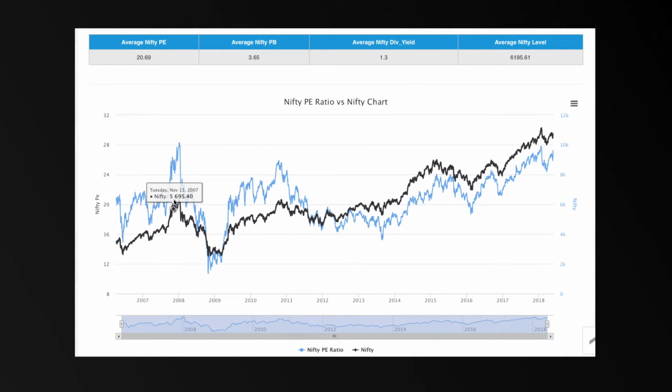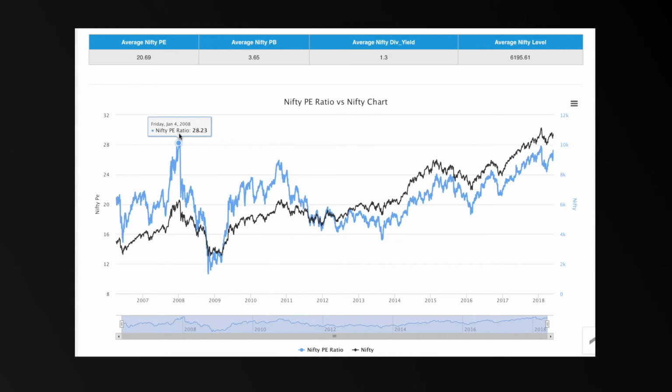At that point in time, the markets were at the 6,000 level approximately. But the market didn't stop there. It went all the way till 28, where the market became extremely expensive, extremely overvalued. This happened in the month of January 2008.